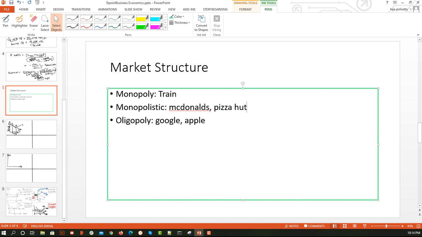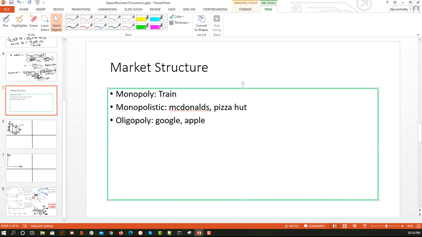Let's talk about the common features, then we'll talk about how it is different from perfect competition. First thing, it has huge numbers of buyers and sellers, so that is common for perfect competition and monopolistic competition. Then anyone can enter and anyone can exit, for the same reason that we have ease of entry and exit in perfect competition. That was the common features.